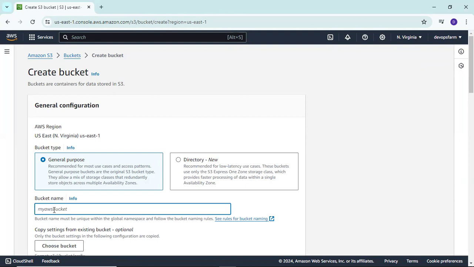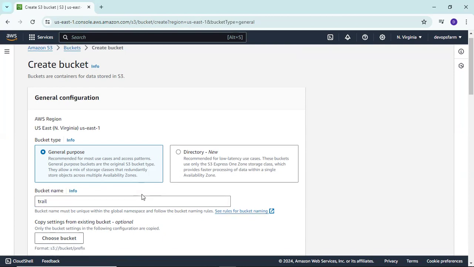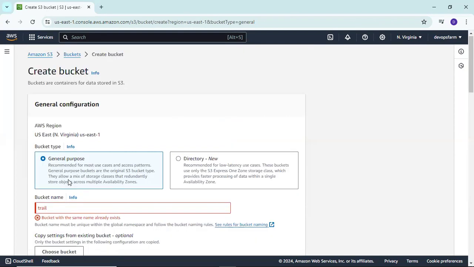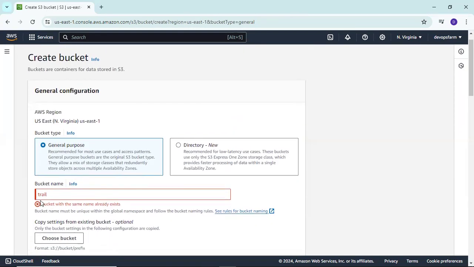For the bucket name we need to type a globally unique name. We can type just "trial", and click create bucket. You can see here that a bucket with the same name already exists, so you need to give a unique name.